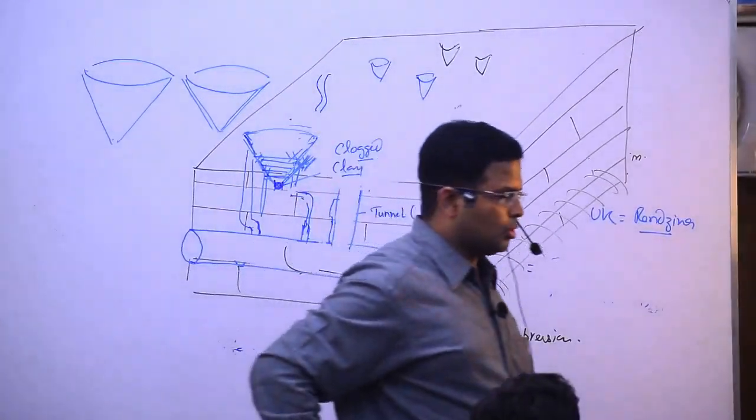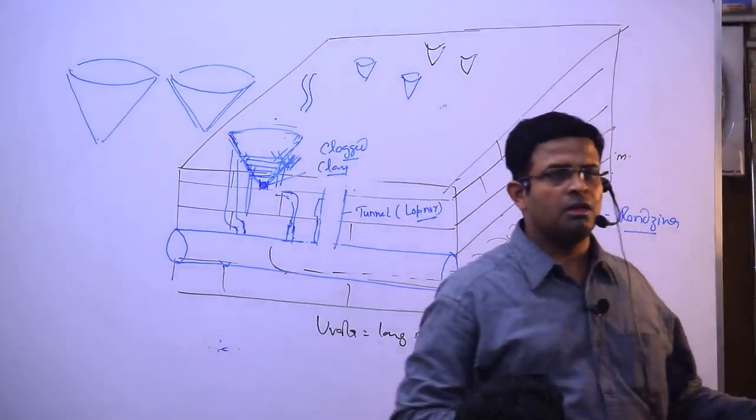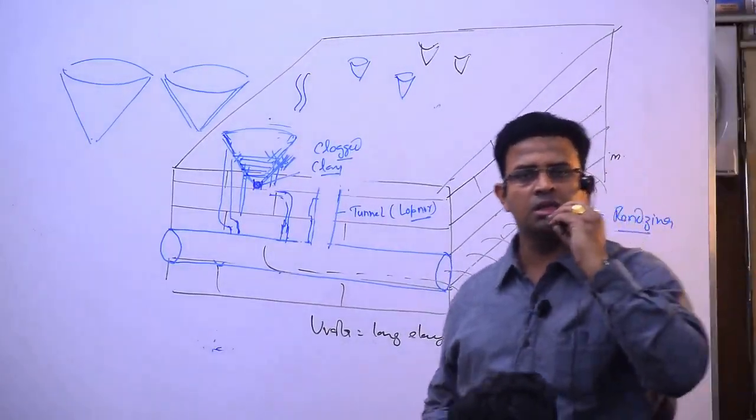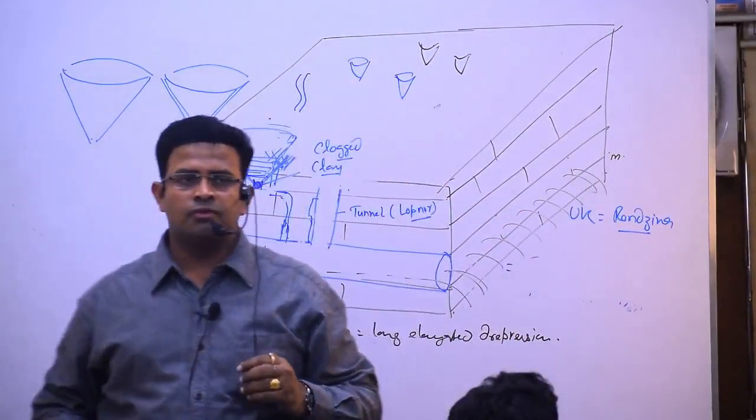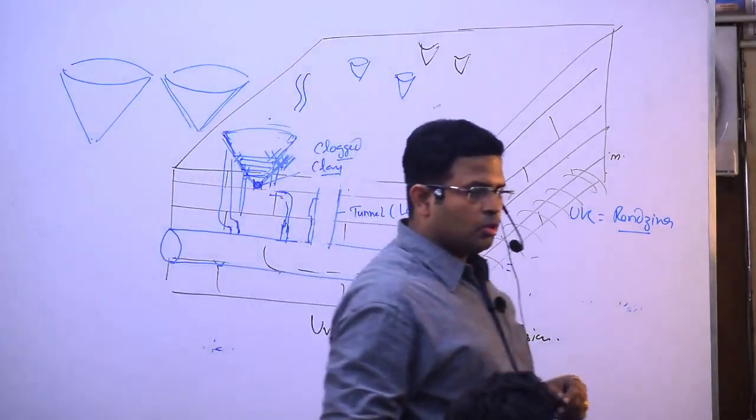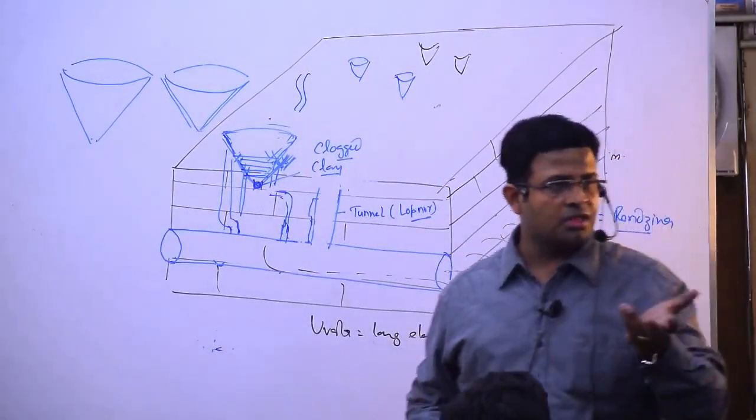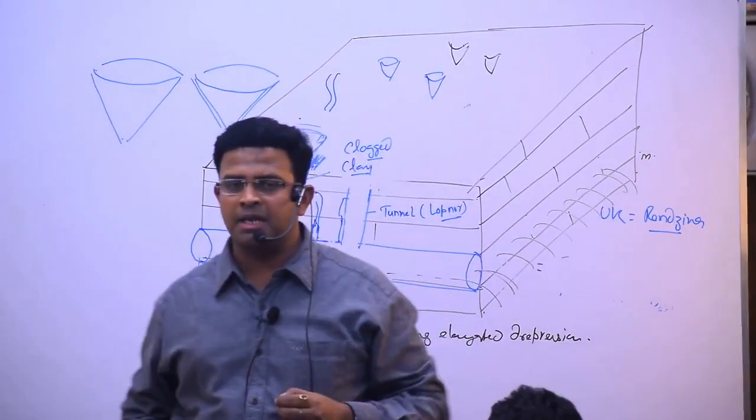Understood? So what are the erosional landforms? First I say Terra Rossa. Terra Rossa is in soil. Limestone pavement or Grikes.